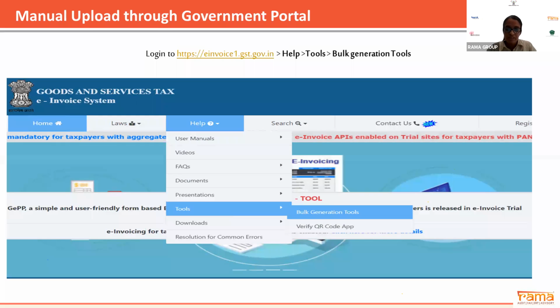In the Excel-based tool, there are certain fields where you have to upload all the details.